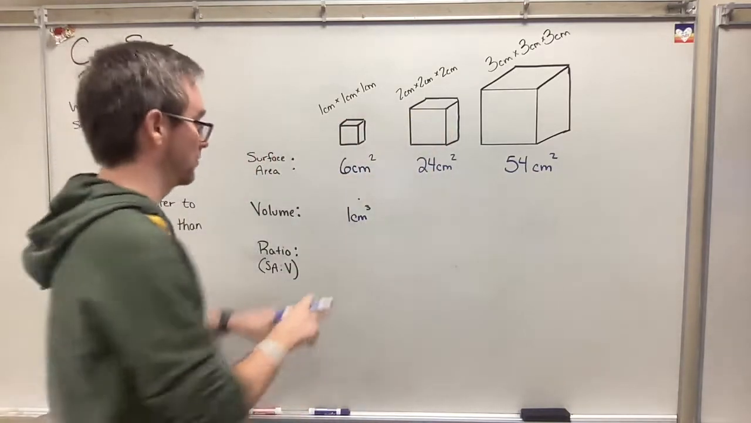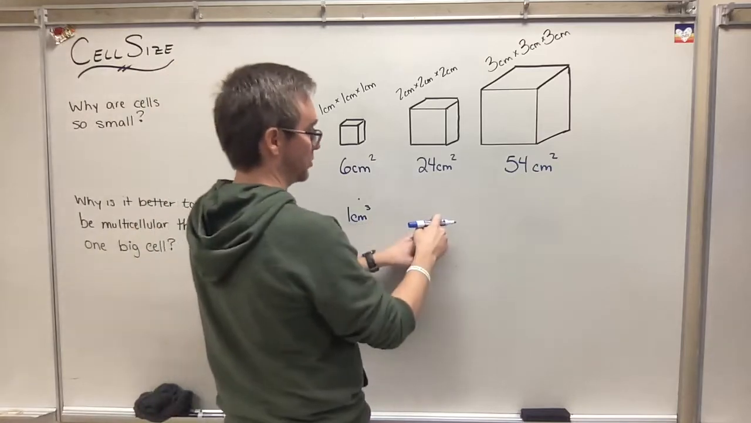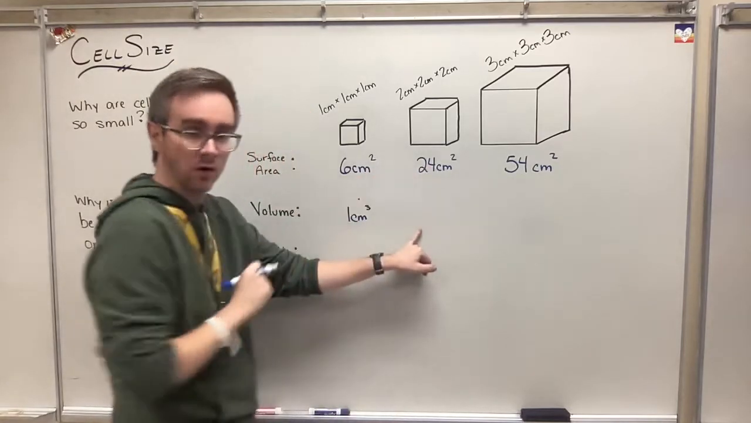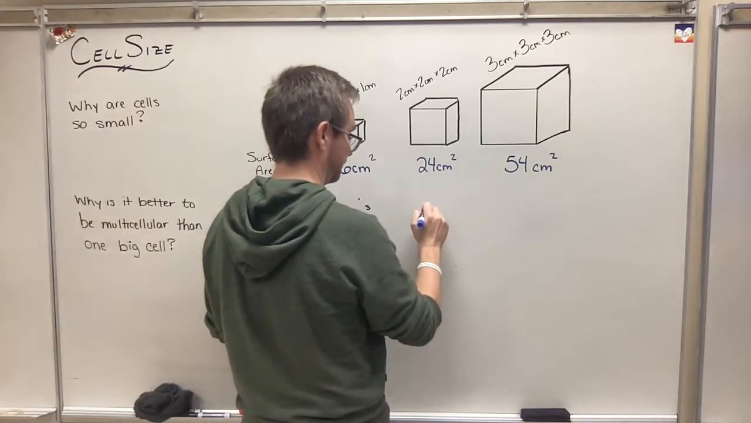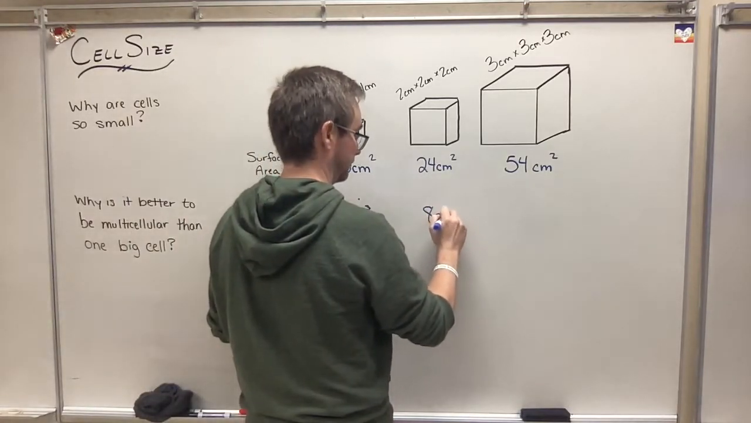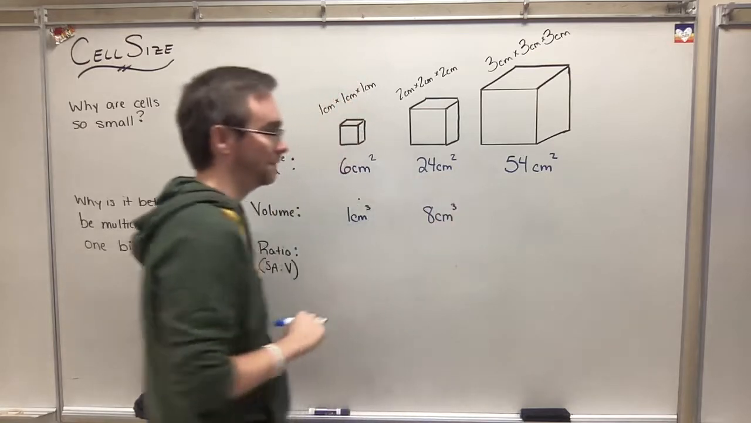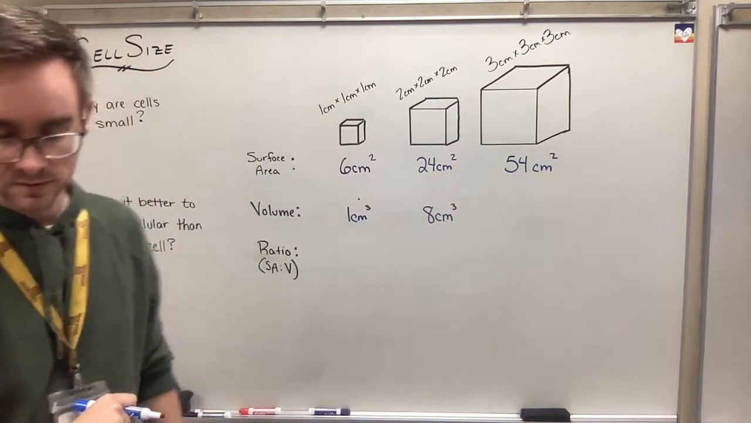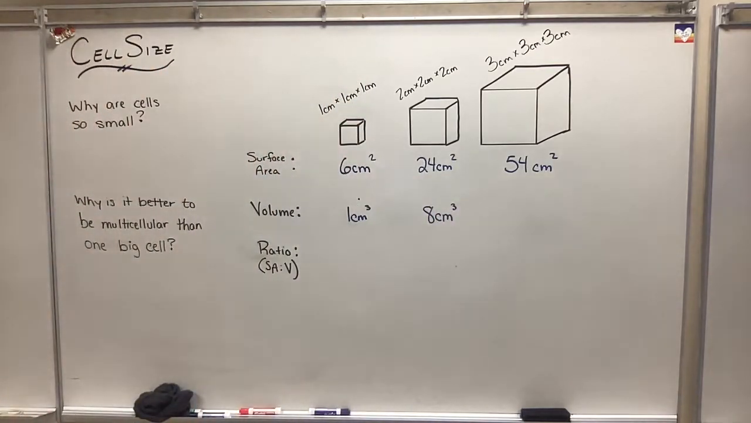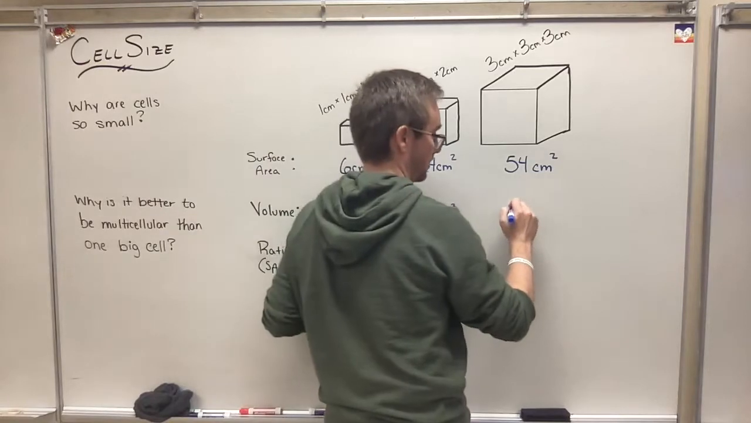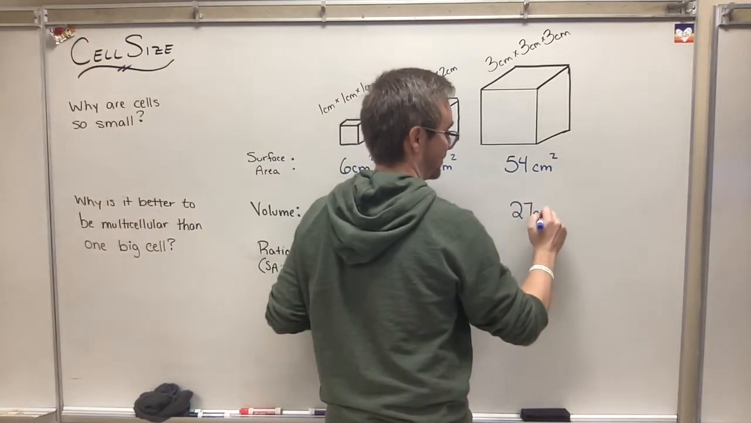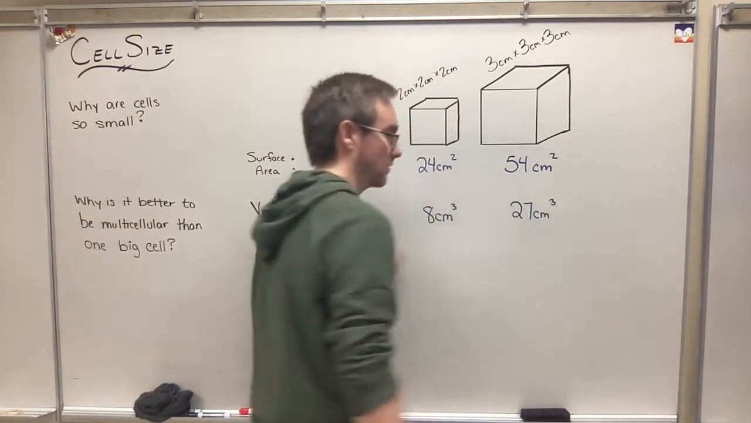It goes from 1 centimeter cubed to this one going up by times 8. And then if we go to the next one here, 3 by 3 by 3, this would be 27 centimeters cubed.